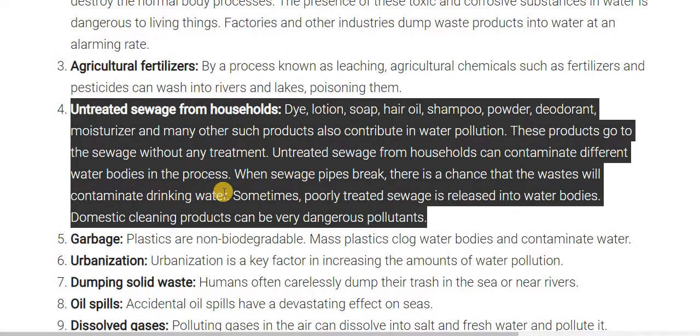And when a sewage pipe breaks or leaks, there is a chance that the waste will contaminate drinking water too. Sometimes poorly treated sewage is released into the water body, and domestic cleaning products can be very dangerous pollutants. So the fourth cause is untreated sewage from the household.